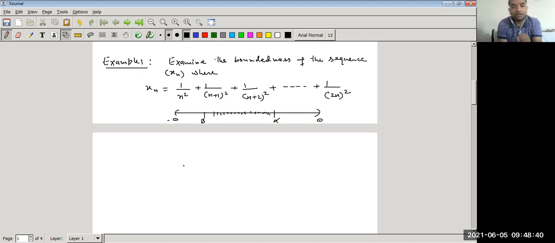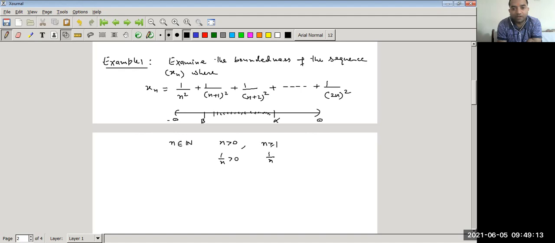So let us quickly discuss the behavior of each term. Since we know that n belongs to natural number, because the domain of the sequence is the natural numbers, we can pick the term from the set of natural numbers. So n is greater than 0. Yes, we all know that a natural number is always greater than 0, or we can say n is greater than or equal to 1. So if n is greater than 0, then 1 upon n is greater than 0.